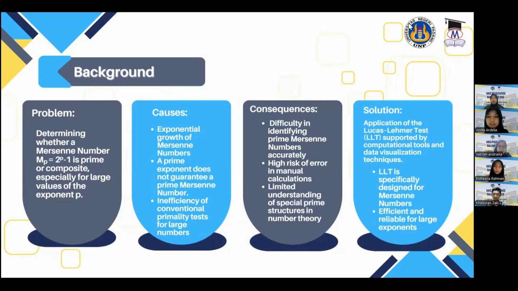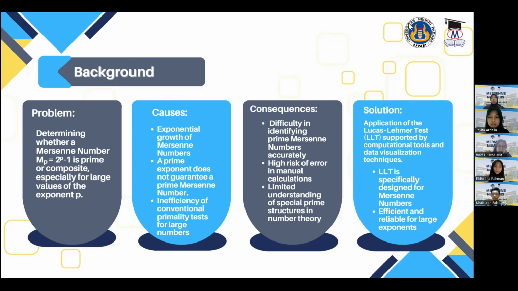The primary challenge faced is determining whether a Mersenne number is prime or composite. As the exponent p gets larger, the numbers become astronomically big, making it very difficult to verify their primality. The second is the causes. Why is this so hard? First, these numbers grow exponentially, meaning they get very large, very fast. Second, even if the exponent p is a prime number, it doesn't guarantee the result will be a prime number too. Finally, conventional primality tests are simply too slow and inefficient for numbers of this scale.